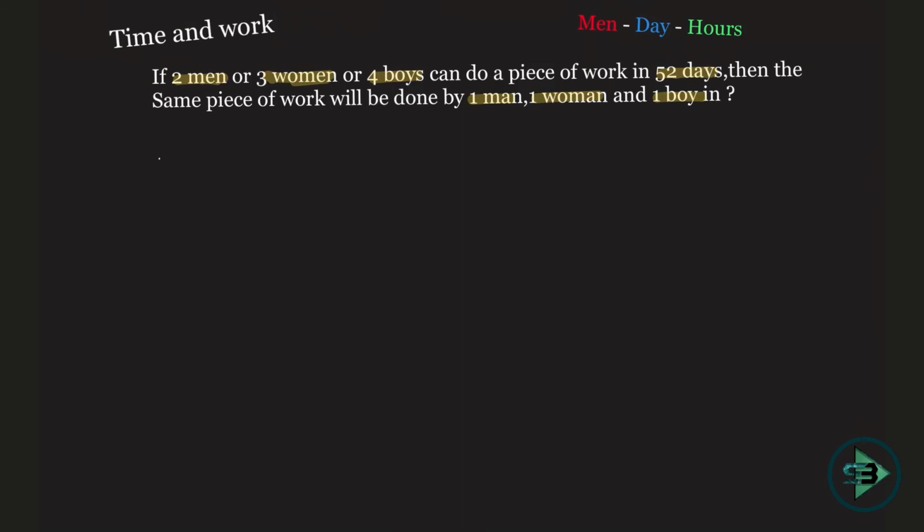First of all I'll write 2 men is equal to 3 women is equal to 4 boys, just comparing their efficiencies. What is the meaning of that? The amount of work done by 2 men is equal to 3 women is equal to 4 boys. So what is being given here? Start with anything. I'll solve this by men. You can solve this by boys or women. The answer will always be the same as we have seen in the previous problem. So started with men. 2 men could do a piece of work in 52 days. That is what I'll write here.